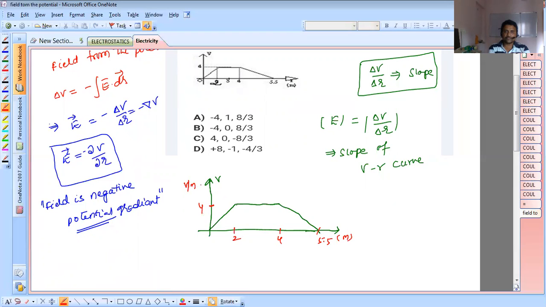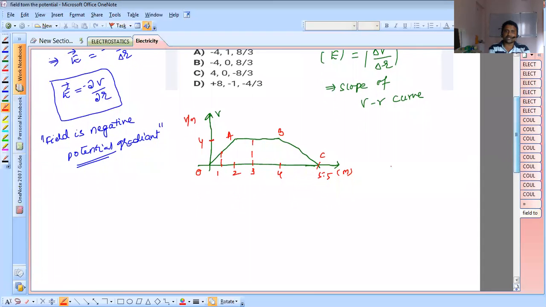This is in volts per meter. You ask the question at 1 meter. Now look at it at 1, at 3, at 5.5. In the question figure, this is O, O to A, this is B and C. 1 is in between O and A. Look at that at R equal to 1 meter, that is in between O and A.